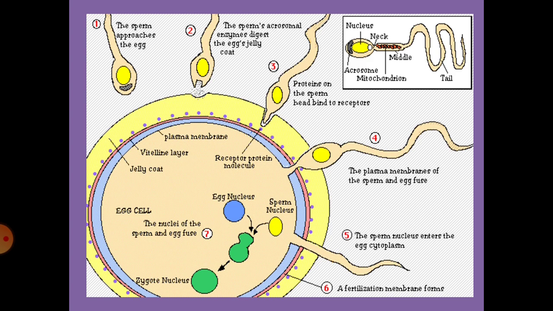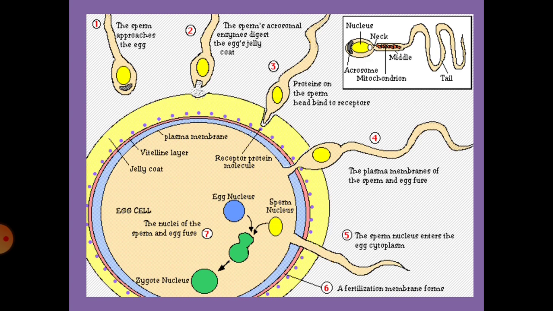When cleavage occurs, it forms the blastocyst. Now the blastocyst gets attached to the uterine wall. After 7 days of implantation, the blastocyst has to be there. Now after implantation, the embryo has to develop.